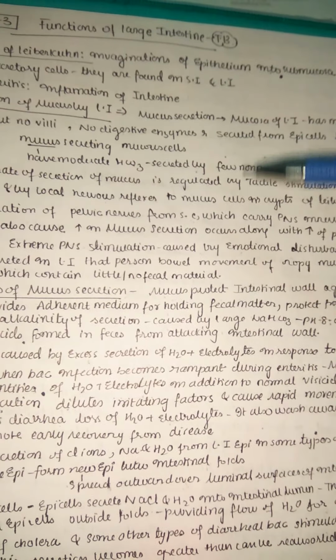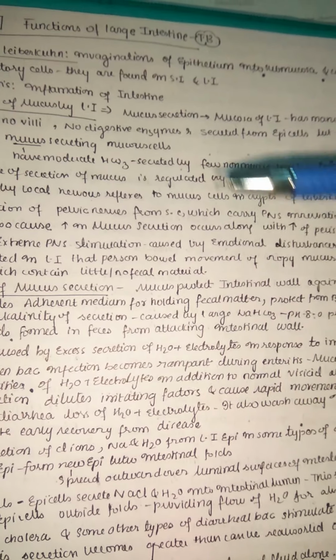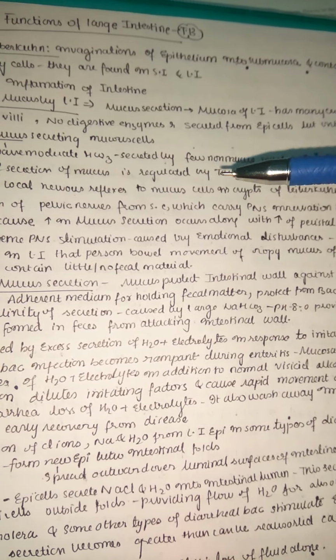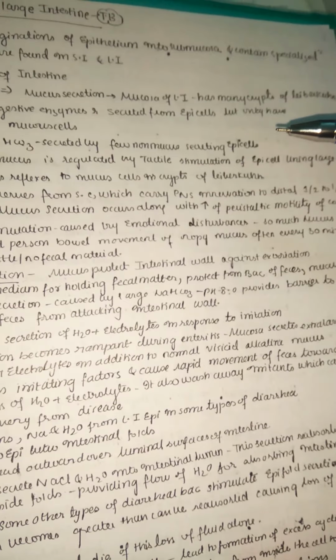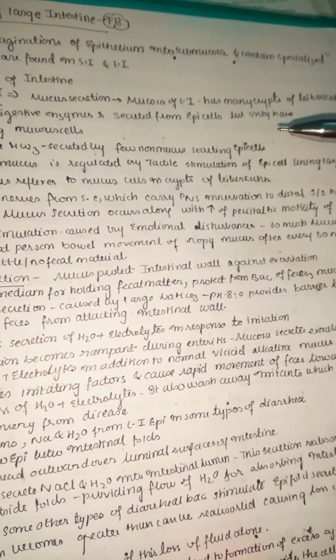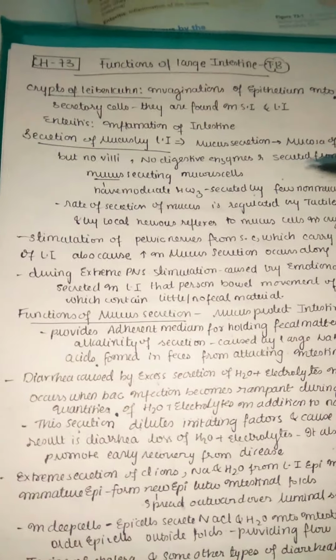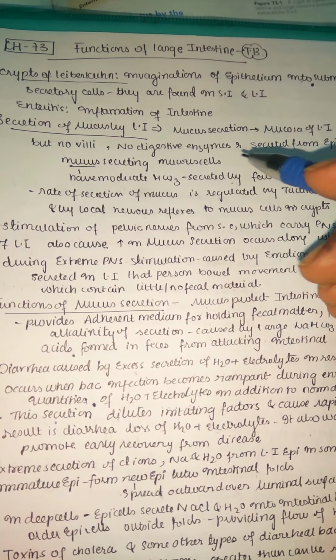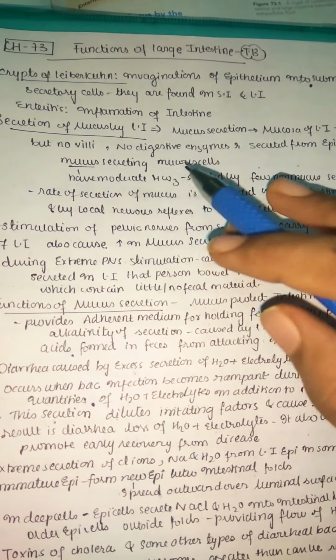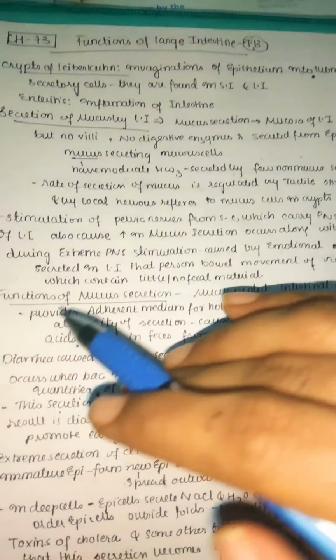If there are no enzymes, there is no digestion, so digestion does not take place in the large intestine. It only has mucus-secreting cells. So the large intestine's only work is to produce mucus by its mucus cells. It has no digestion work and no absorption work.